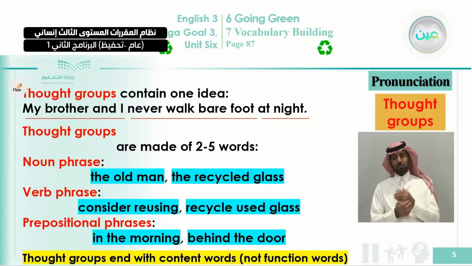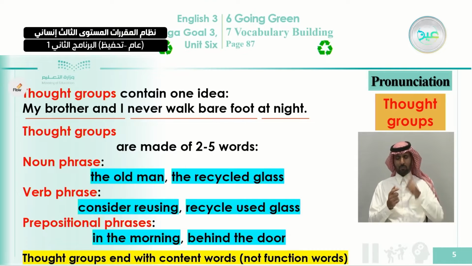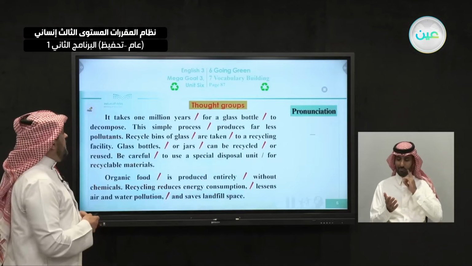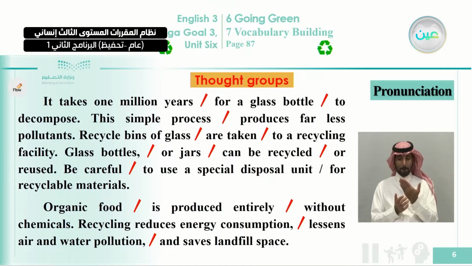Look at the notice here. Thought groups end with content words, not functional words. As I mentioned a while ago, each thought group should not end with a function word. It should finish with a content word. You cannot end your thought group with in or because or and, or any preposition. So it should be a content word. Also, we studied this example and we broke the sentences into these sections. You can pause the video now and watch how we divided this sentence.